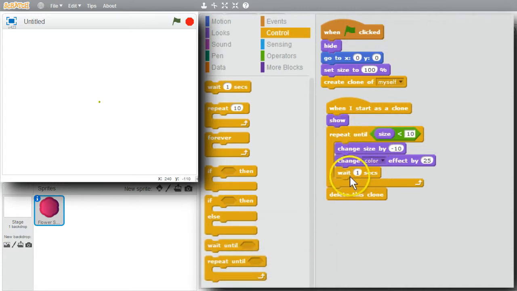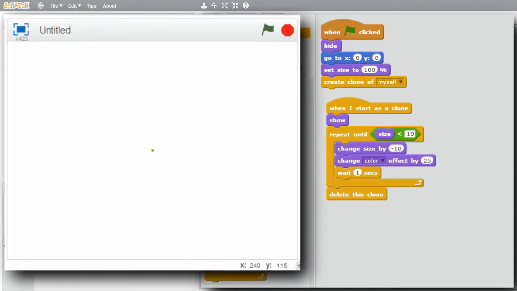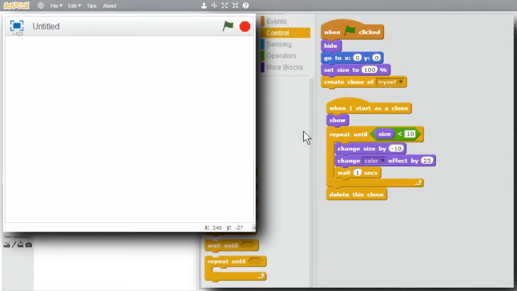Now, after the sprite is finished shrinking and shrinking till its size is less than 10, it'll remove itself from the stage. Rerun it. Shrinking, still going, just about there. Now when it gets to the smallest value, it should disappear. The program is stopped. Great. Now I can create more clones.